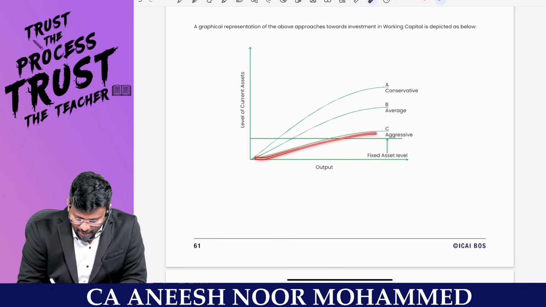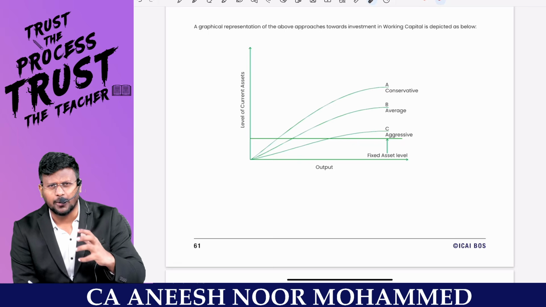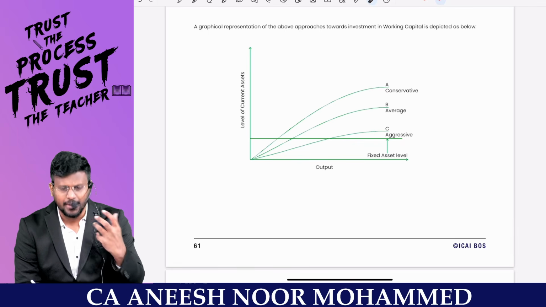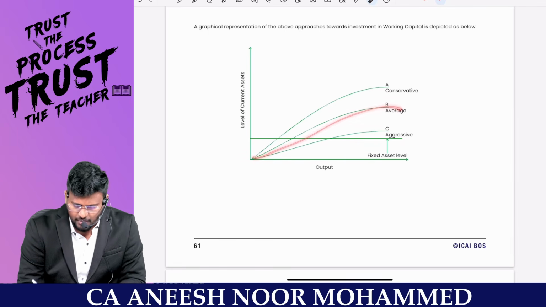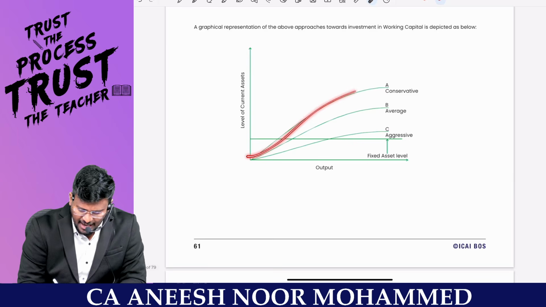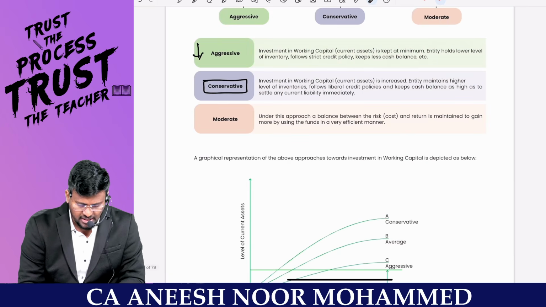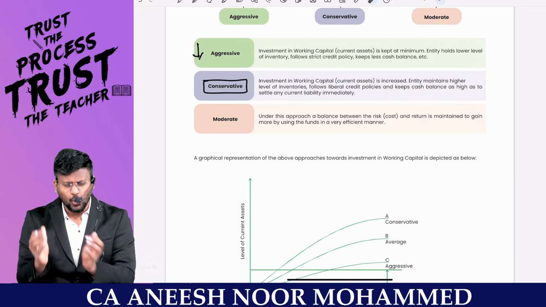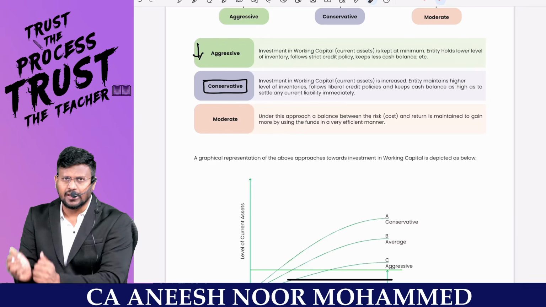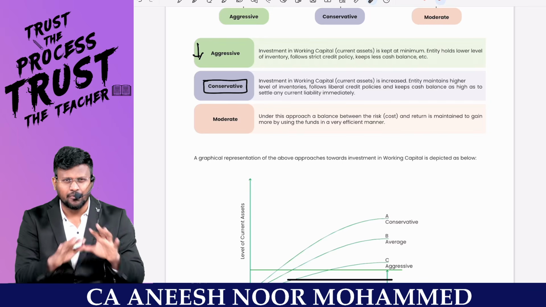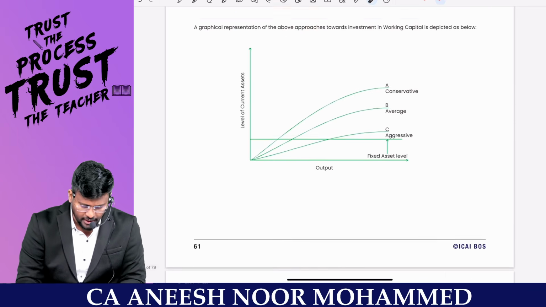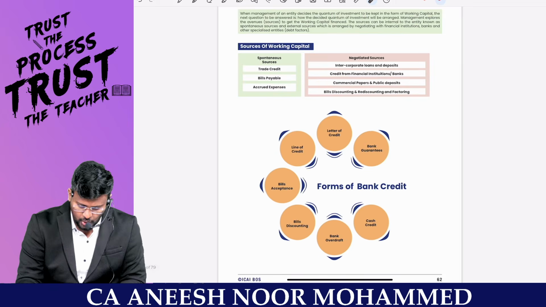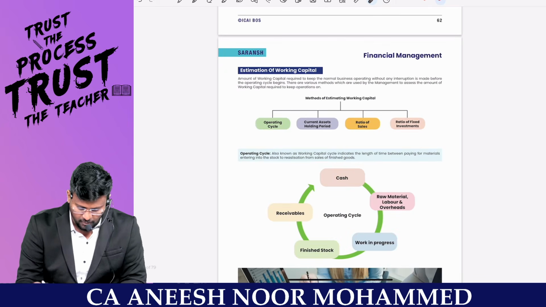So I can have aggressive. Aggressive means I will be keeping only less. Average means I will be keeping a medium amount, and conservative means I will be having a sufficient amount of current assets. So if you are keeping less current assets, that is aggressive; more current assets, conservative; in between, that is called moderate. That's the ways in which you can keep the current assets, my dear lovable students.